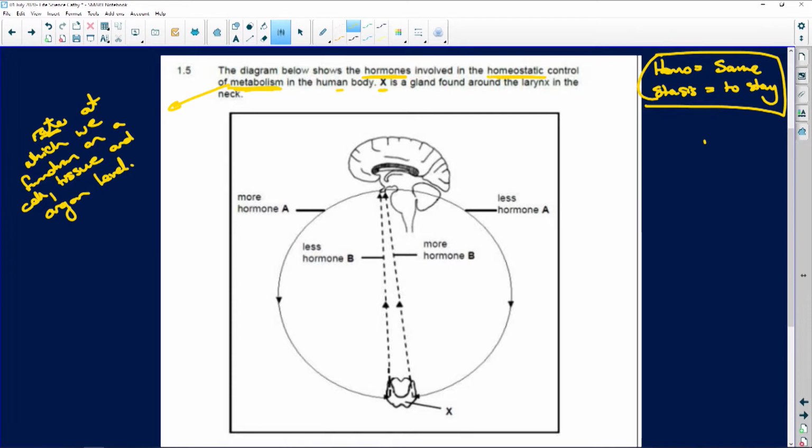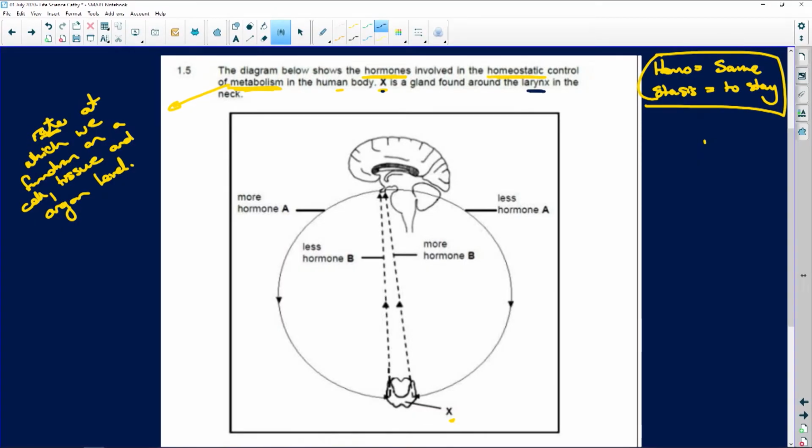Okay, so metabolism in the human body. We've got gland X. Where is gland X? Here is gland X. What is our rule? The rule is the first thing you do is you write in your labels. So gland X is a gland found around the larynx, which is here. That's where the larynx is. It's a bow tie. And our next question is quite similar to this. So you've got your little bow tie here, all right? And that bow tie is your thyroid gland. It sits here, just like if you had a little bow tie, it would sit right here.